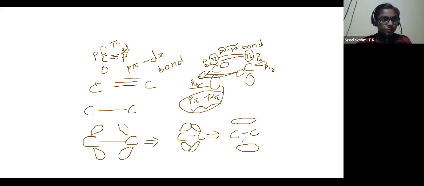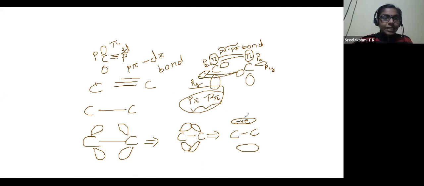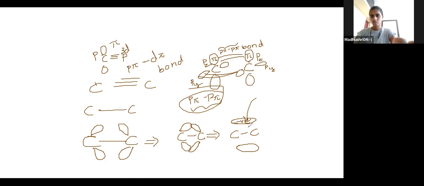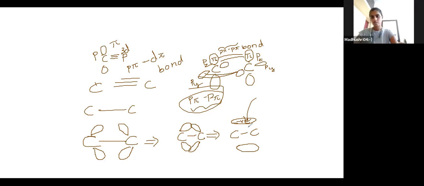Got the idea now? This is how a negative charge cloud is built up. To this negative charge cloud, reagents will come and attack. Electrophiles will come and attack. Got the idea? Electrophile means what? The one which loves electrons. Here when the electrophile is looking at this, a good negative charge cloud, what more should it need? That is why the multiple bonded species will undergo reactions faster than the single bonded species. Now you know the reason, right?